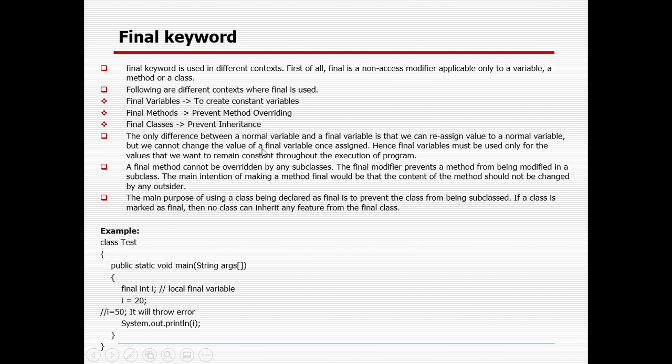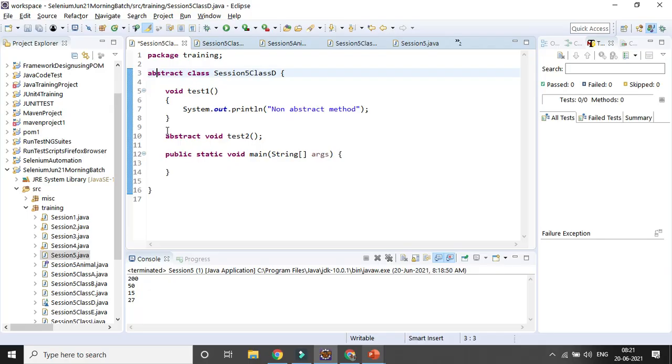A final method cannot be overridden by any subclass. Similarly, in case you want to prevent inheritance of a class, you need to declare the class as final. So those are the three important uses of the final keyword.